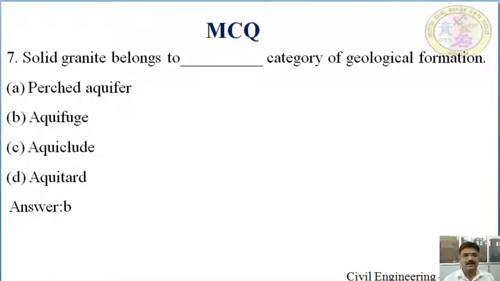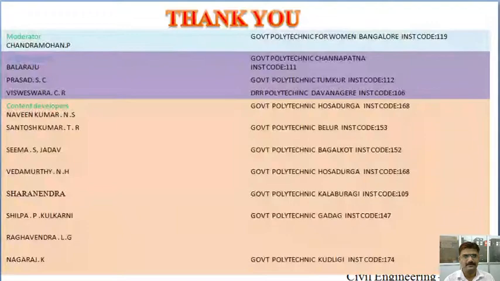Seven. Solid granite belongs to dash category of the geological formation. We have various types of geological formation. Given are perched aquifer, aquifuge, aquiclude, and aquitard. Solid granite neither transmits water nor contains or stores water. It's a hard, solid area which belongs to the category of aquifuge. Answer is B. Thank you all.